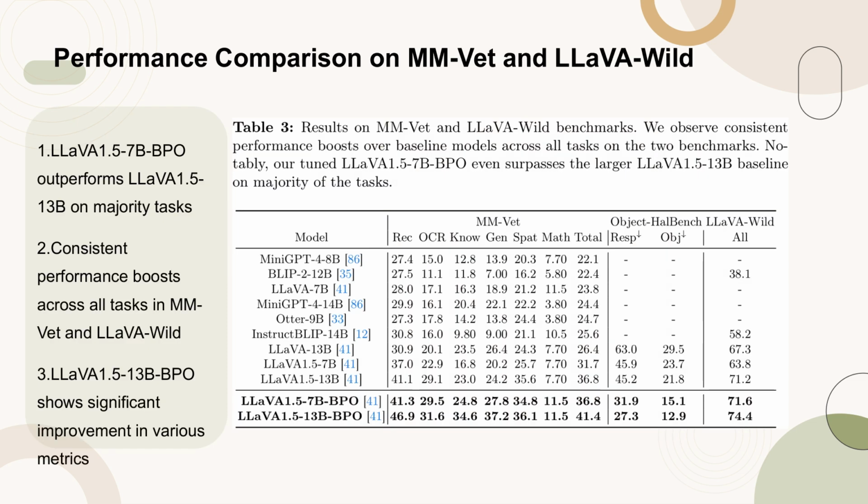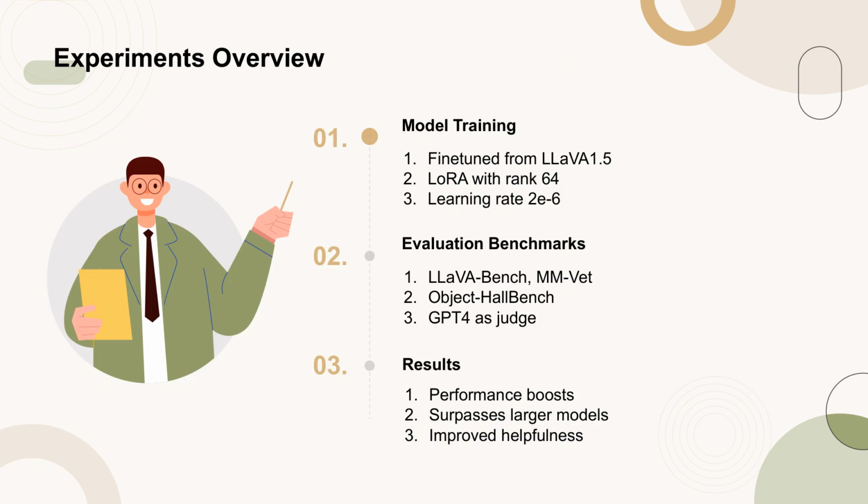Table 3 presents the results of various models on the MM-Vet and LLaVA-Wild benchmarks, highlighting consistent performance improvements over baseline models. Notably, the tuned LLaVA 1.5-7b BPO model surpasses the larger LLaVA 1.5-13b baseline in a majority of tasks. This table underscores the effectiveness of the tuning process in enhancing the performance of the models across different tasks and benchmarks. The model was fine-tuned from checkpoints of LLaVA 1.5 using LoRA with a rank of 64 and a learning rate of 2×10⁻⁶.